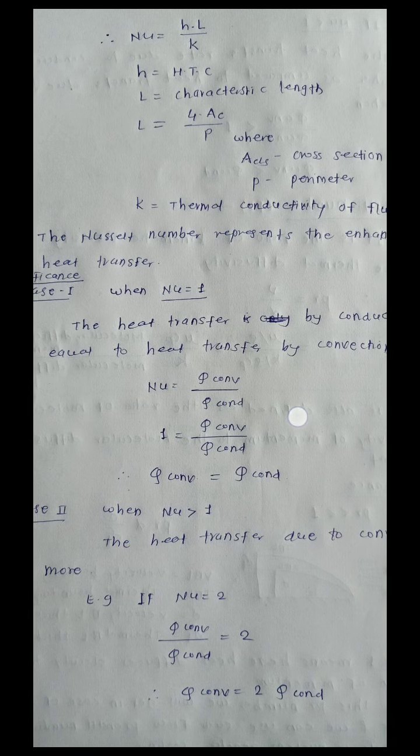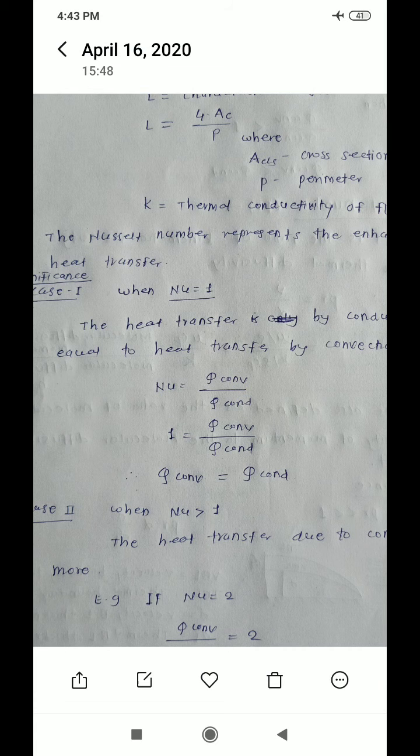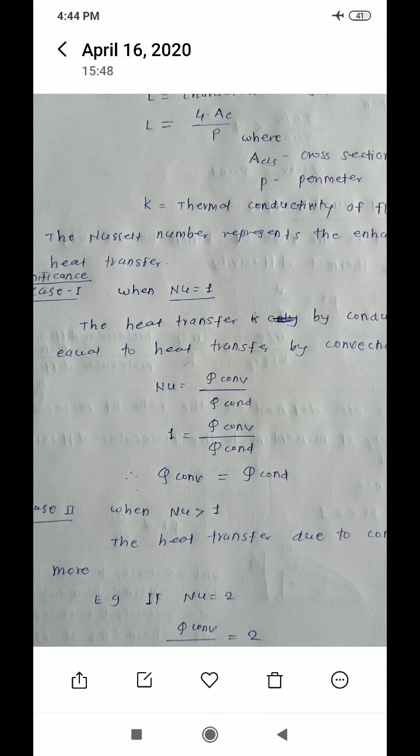Nusselt number is Q convection divided by Q conduction. If the Nusselt number value is equal to 1, then 1 is equal to Q convection divided by Q conduction. So Q convection is equal to Q conduction. If the Nusselt number is equal to 1, then heat transfer due to convection is equal to heat transfer due to conduction. This is the significance of the Nusselt number.